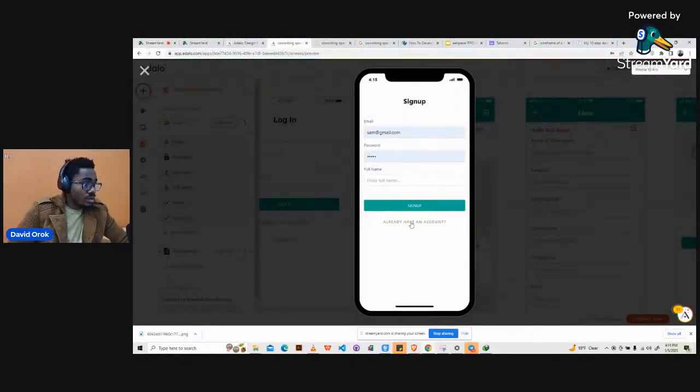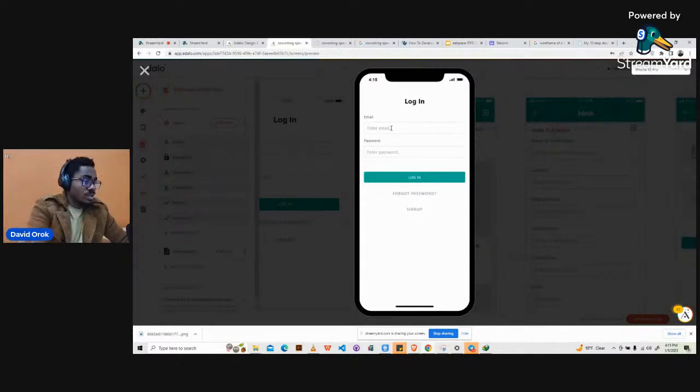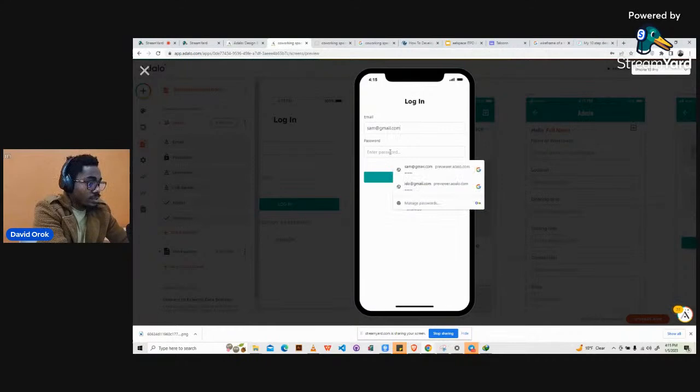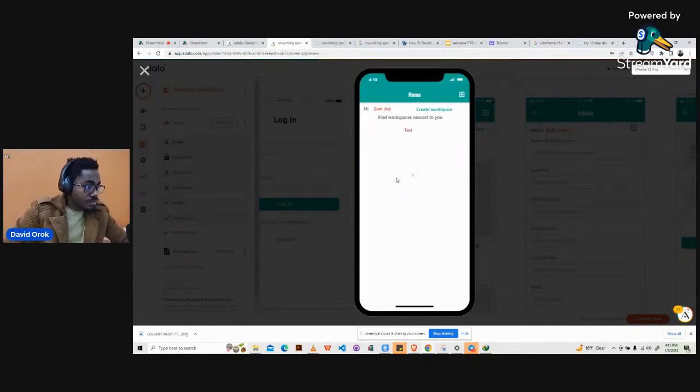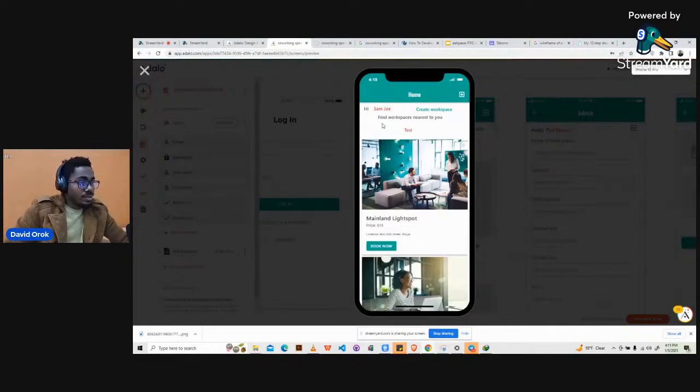I'll just click on "already have an account" because I already have an account. I have sam at gmail.com and a password, and then I will log in. Now I logged in. It shows here "Hi Sam Joe, create workspace." Now we will take these things off. Yesterday we used it because we were trying to check some things out.